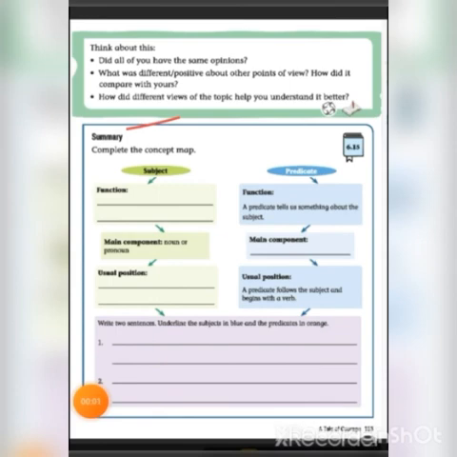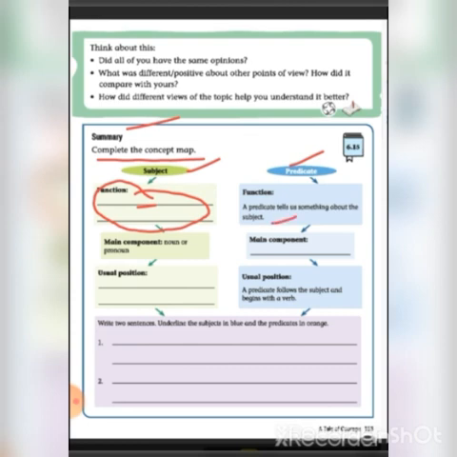Next, summary. Complete the concept map, subject and predicate. First you have to find out the function of the subject and write it here. Next, predicate. What is the function of the predicate? A predicate tells us something about the subject. What are the main components of the subject? The main components of the subject are a noun or pronoun.